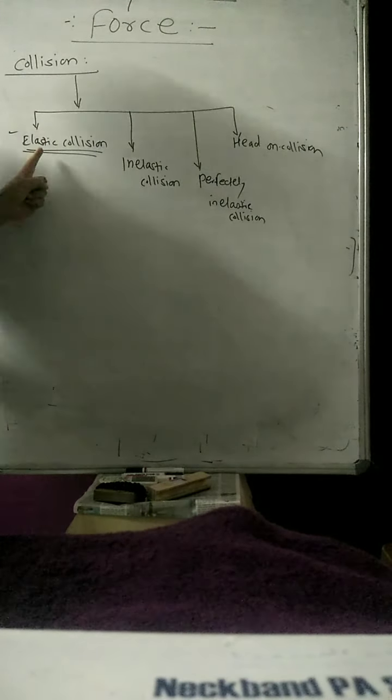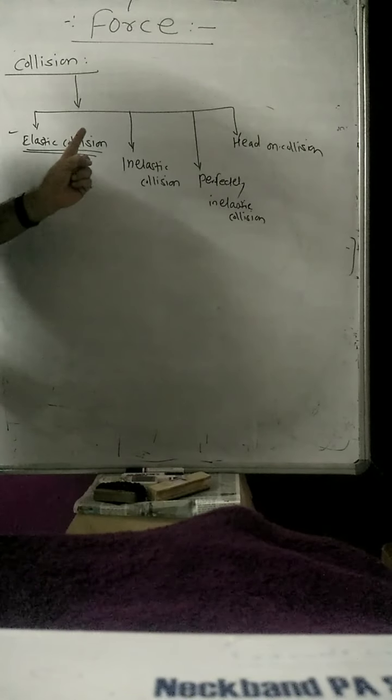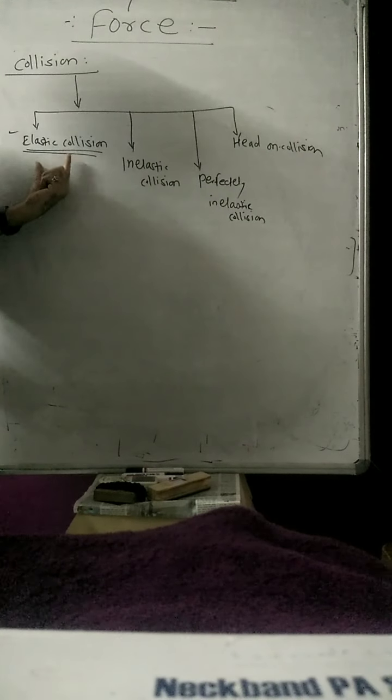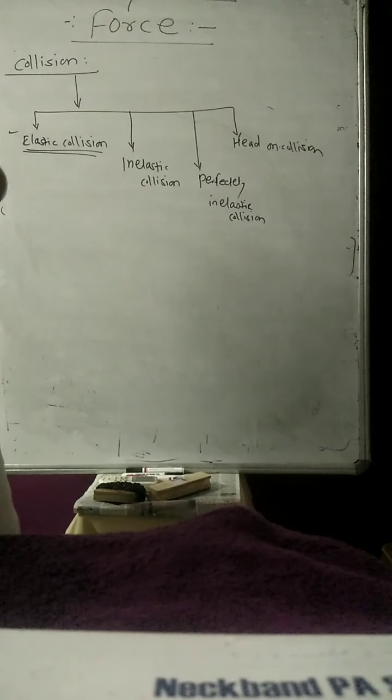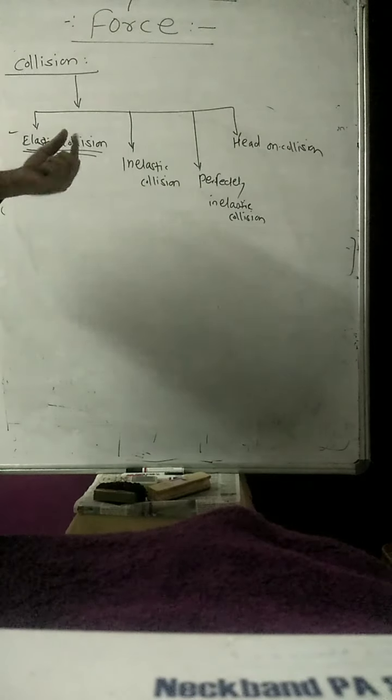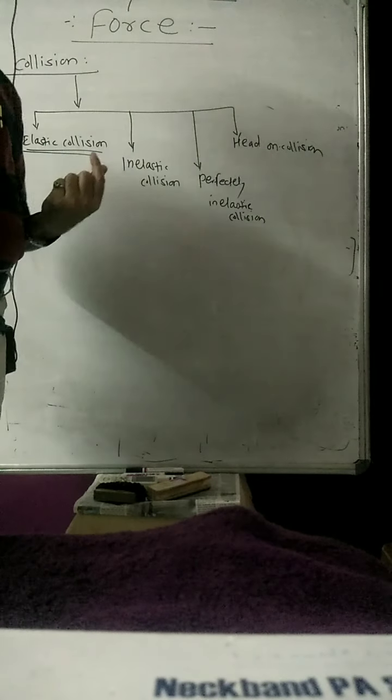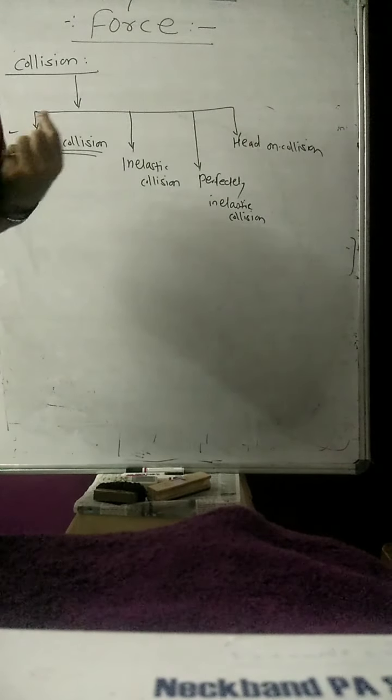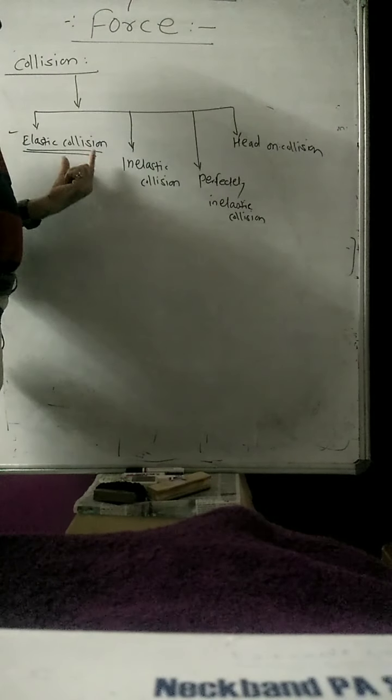So here m1u1 plus m2u2 is equal to m1v1 plus m2v2, or for kinetic energy, 1/2 m1u1 square plus 1/2 m2u2 square is equal to 1/2 m1v1 square plus 1/2 m2v2 square. Our total energy remains conserved. This is the elastic collision. Protons or alpha particles colliding with a nucleus, or pebbles colliding with each other, are examples of elastic collision.